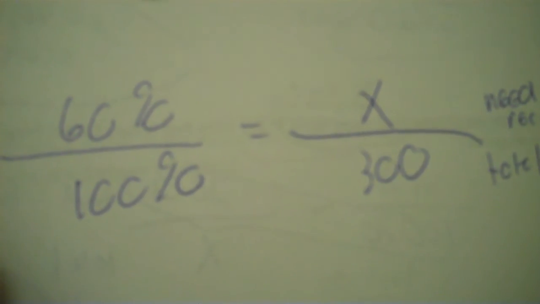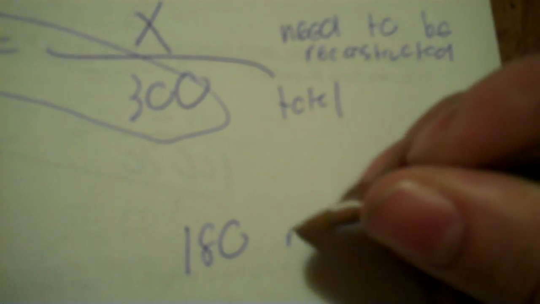Need to be reconstructed. You got a label over here. Okay, how many roads need to be reconstructed? We don't know. That's what they're asking me. There's 300 roads, but it doesn't say those need to be reconstructed. There's a comma after it. So we don't have the need to be reconstructed. What we have instead is the total, and I'm finding how many need to be reconstructed. Okay, so 60 times 300 is equal to 100 times x, so I get to take 60 times 300 and then divide by 100, and I get 180. 180 roads.